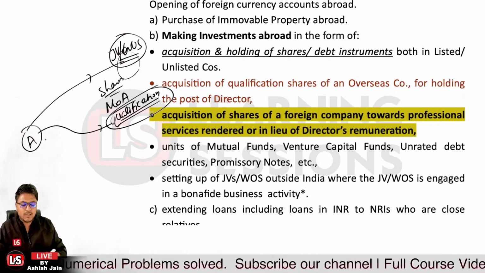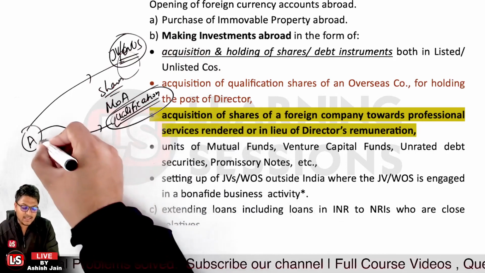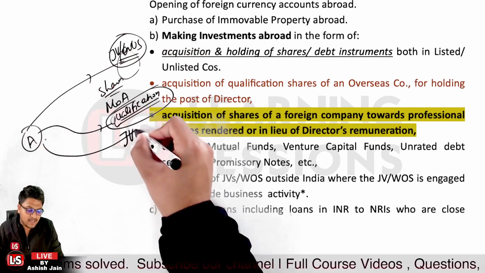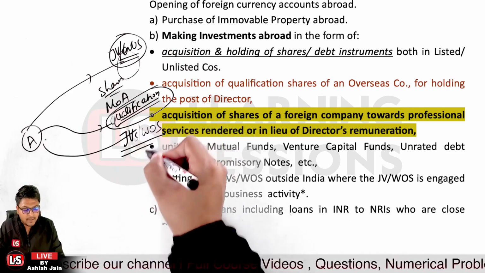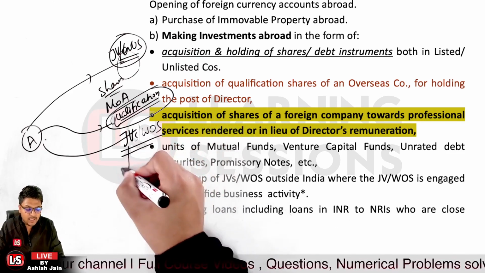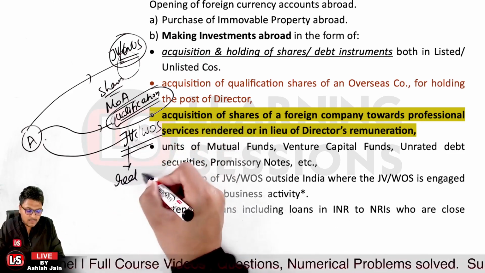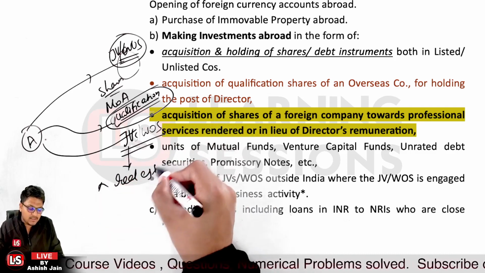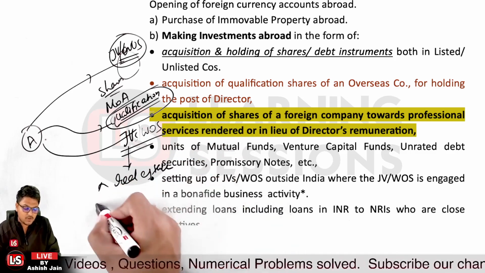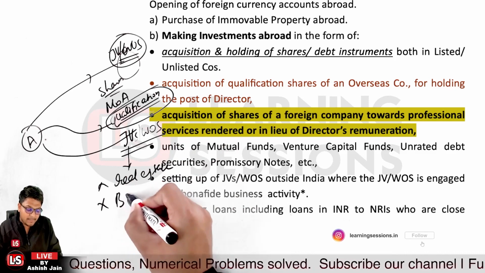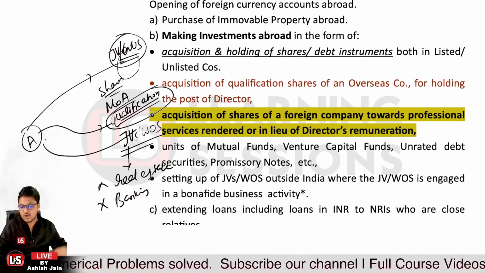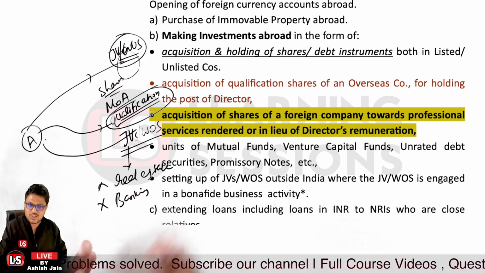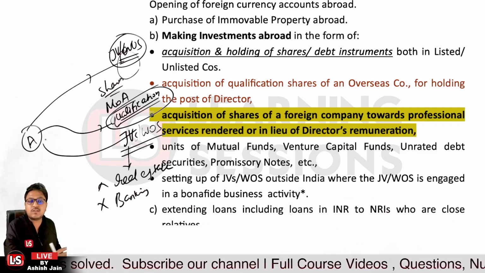Let me tell you that direct investment into JVs or wholly owned subsidiaries is allowed, but that particular JV or wholly owned subsidiary must not be engaged in the real estate business, and must also not be engaged in the banking business or financial services business. Otherwise, you can invest into such JVs and wholly owned subsidiaries.